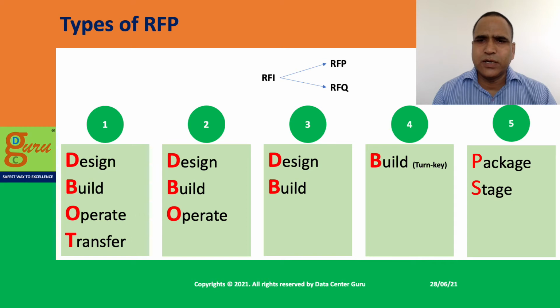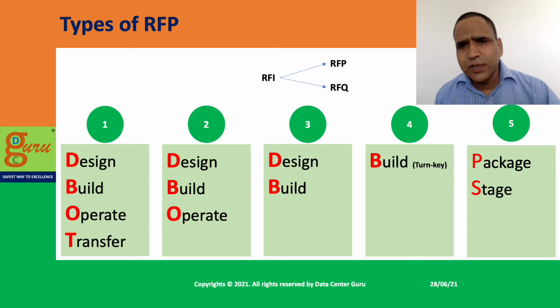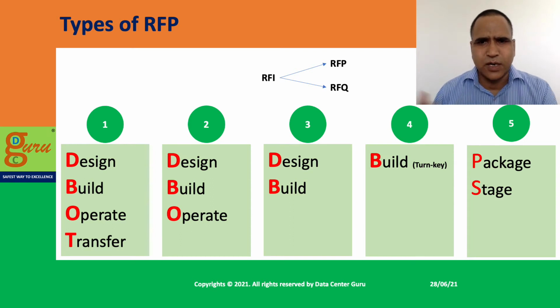So you have already defined, let us say, what UPS you want, what the specification is, what the capacity is, and so on. So you float an RFQ for UPS to the UPS vendors and you buy it. Similarly, you float RFQ for chillers, for panels, for different packages, and you procure them.